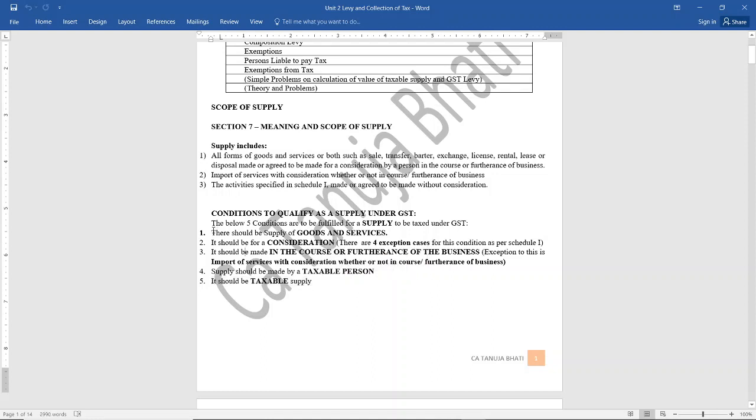Now, these are the 5 conditions. If all these 5 conditions get fulfilled, then it means that it is a supply under GST. And once it is a supply, GST will be leviable on that supply.